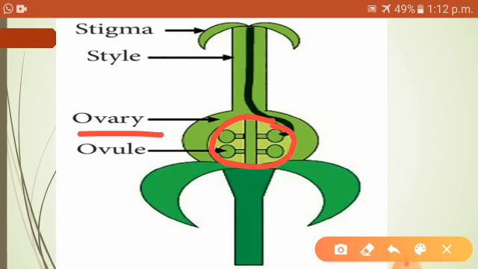On the top of the ovary, there is a slender tube-like structure called the style, and the topmost sticky tip of the style is called the stigma. This is the fourth whorl of a flower, and inside the ovary there are spherical structures called ovules. So these are the main parts of gynoecium.